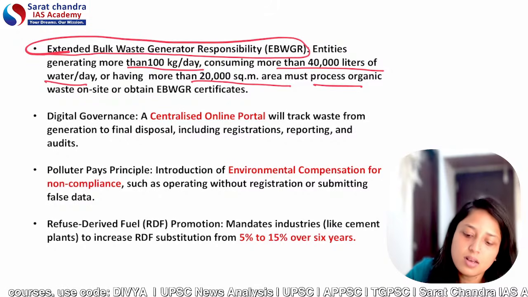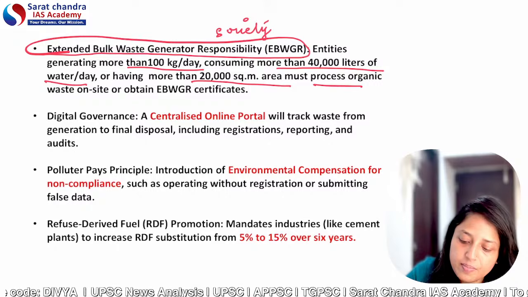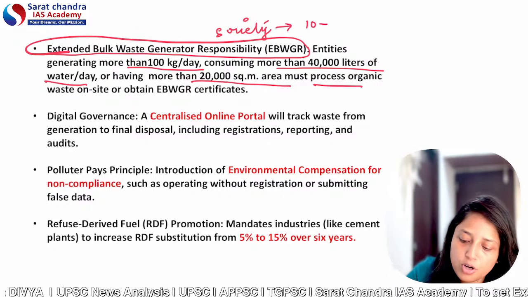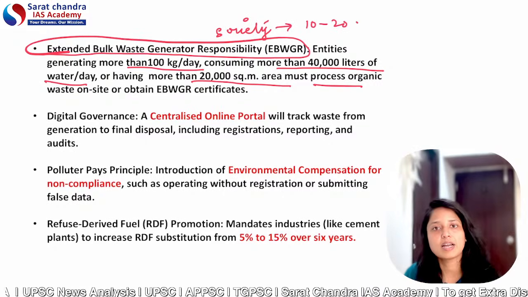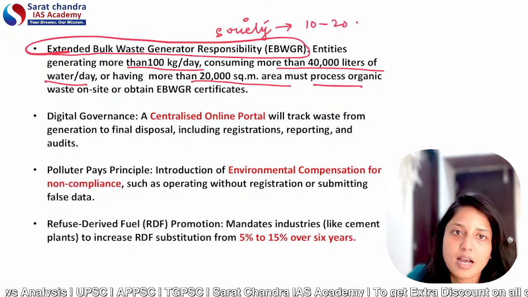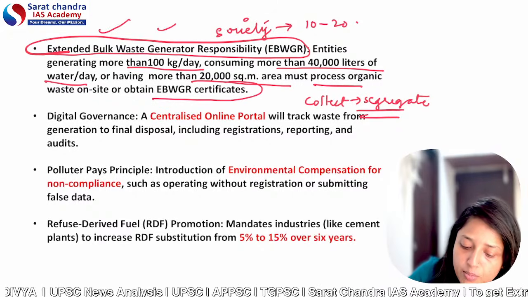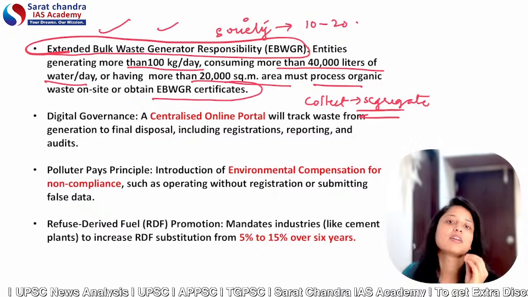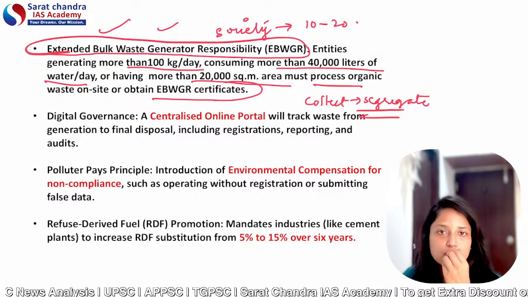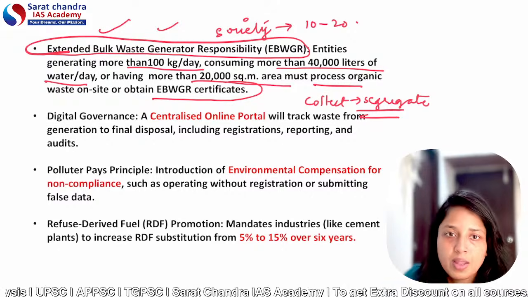For example, we can call any society having 10 or 20 residential buildings, or any society having 500 to 600 apartments, bulk waste generators. From the government, they have to obtain an extended bulk waste generator responsibility certificate. This certificate will show whether you are complying with the government regulations or not.